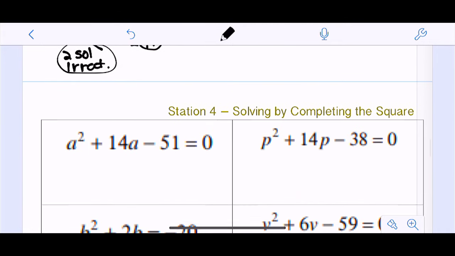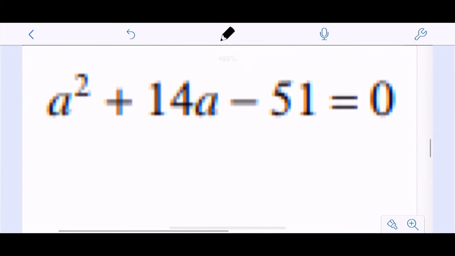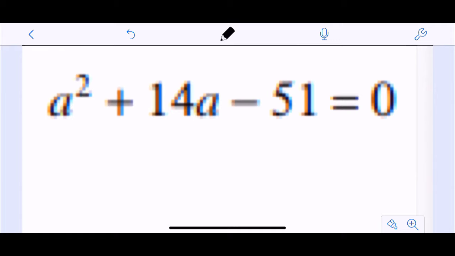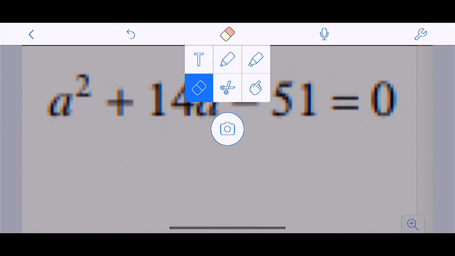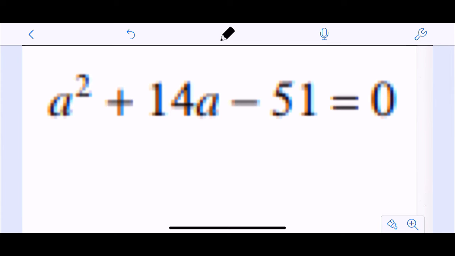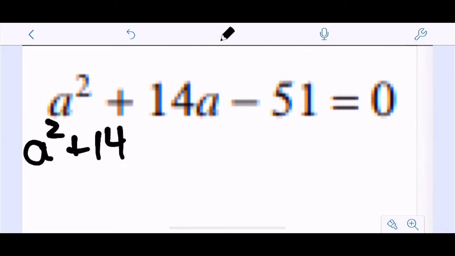Let's complete the square. So here's the nice thing about this, guys. You are always doing the same thing, right? Every completing the square question, you're doing the same thing. So first thing you're going to do on any completing the square question, and first of all, this works best if that number b is even, because then you halve it and you get a whole number and it just makes your life easier. So first thing I'm going to do is move my constant to the other side.